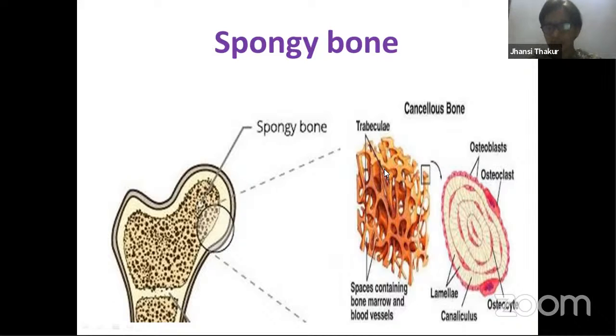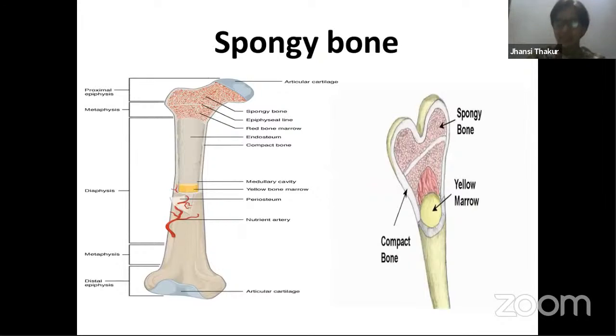We can call this trabecular bone, or even cancellous bone. Now, whatever spaces are present over here, interstitial spaces, as we call them, in all these spaces you find blood vessels as well as bone marrow. So this is the spongy part of bone. It is not regular. It is not completely compact, hard in one place. It is spread out like a network. So this part of the bone is called spongy bone. The appearance is like a sponge. You can see over here, same as what I mentioned earlier, this part is called spongy bone, right?